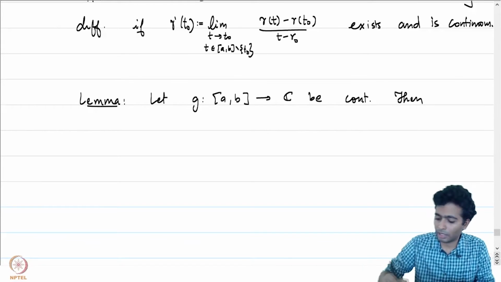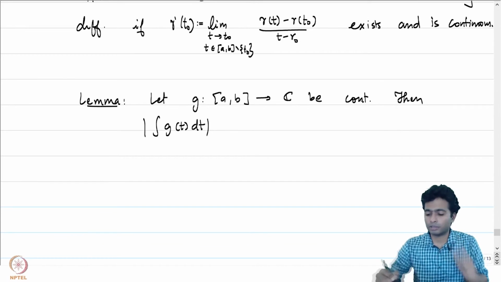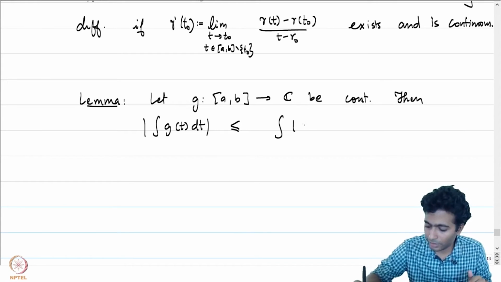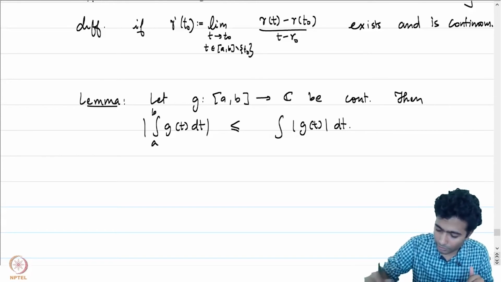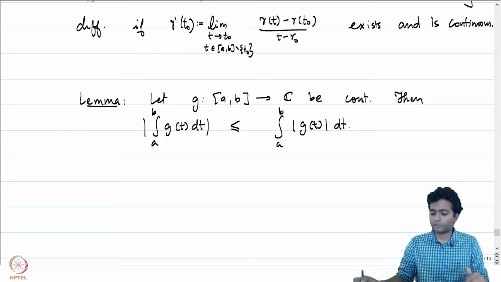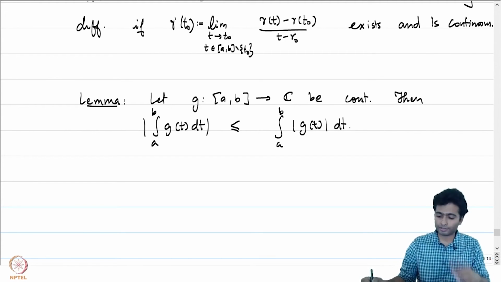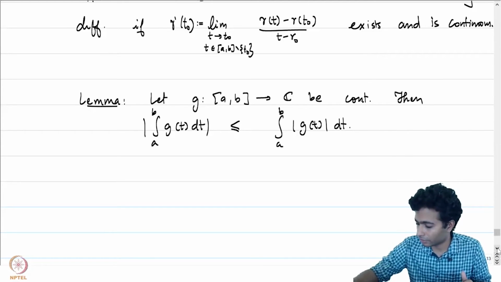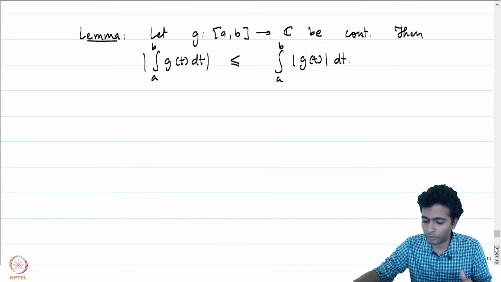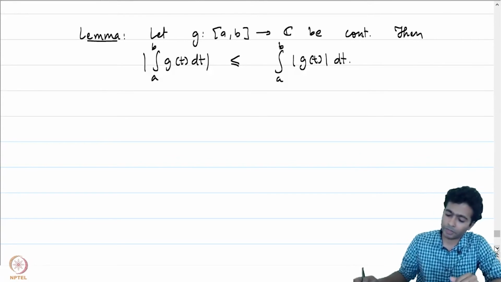Then the absolute value of the integral of g of t dt is less than or equal to the integral of the absolute value of g of t dt. Well, the integral is from a to b. For real valued integrable continuous functions g, this was a theorem which you would have seen in your real analysis course, but right now we are looking at complex valued functions. So it might be a good idea to give a proof of this statement before we venture into anything more.